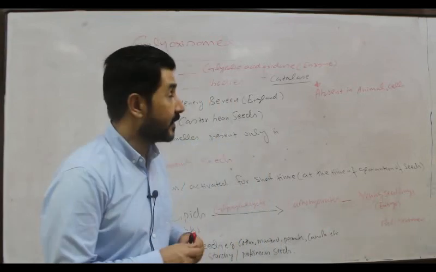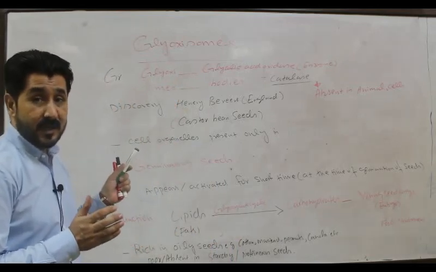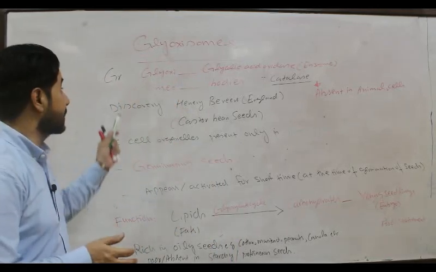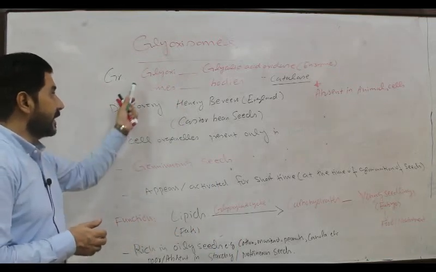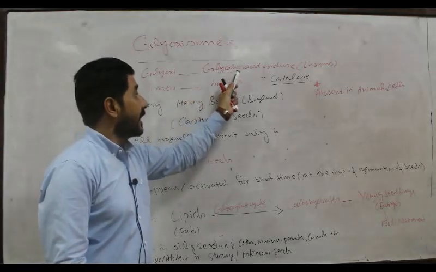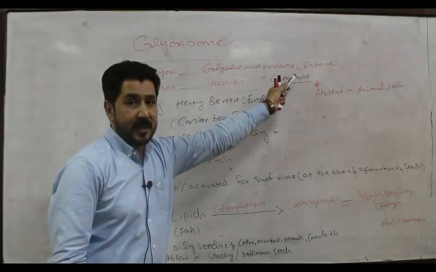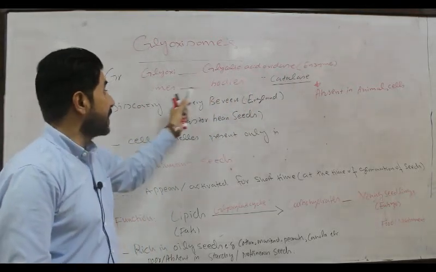So let's talk about the glyoxysomes: what are glyoxysomes, and what is their role and function in plants. The word glyoxysome is derived from Greek words, glyoxy and some. Glyoxy means glycolic acid oxidase, a type of enzyme present in these organelles. Somes mean bodies.